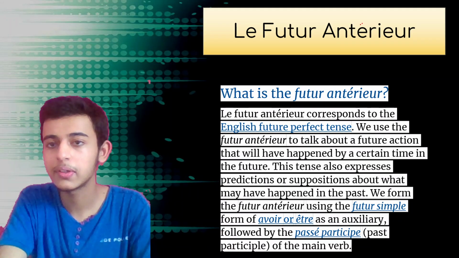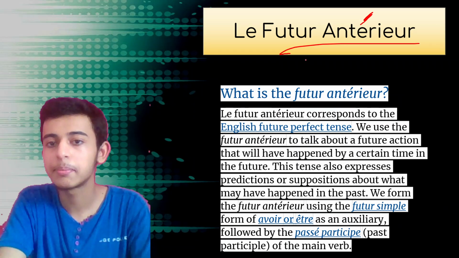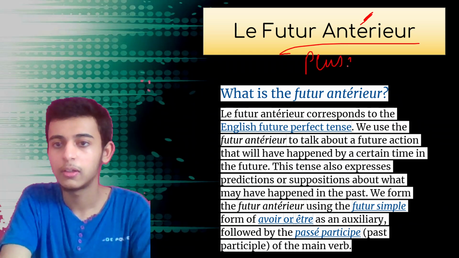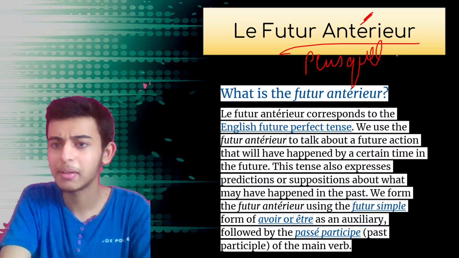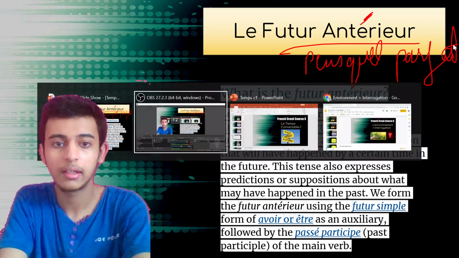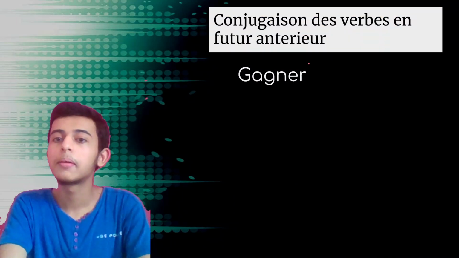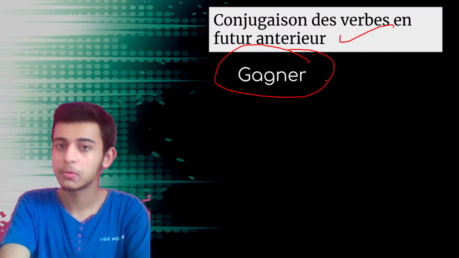Talking about futur antérieur, what is this tense? Futur antérieur is the future perfect tense, and it is connected to plus que parfait. Okay, you can find connections with plus que parfait, especially in the clue words that we have. Right? Done. Okay, let's understand the conjugation of the verb in futur antérieur.